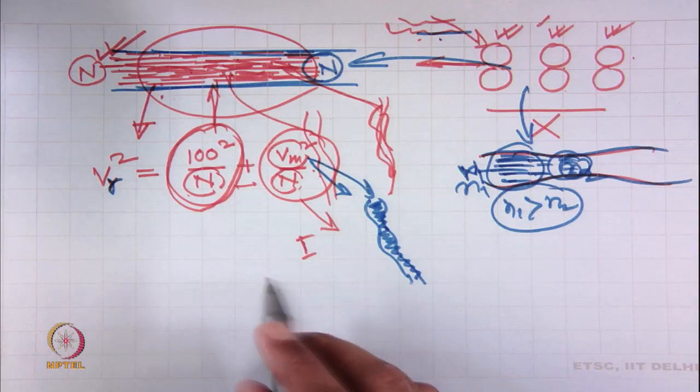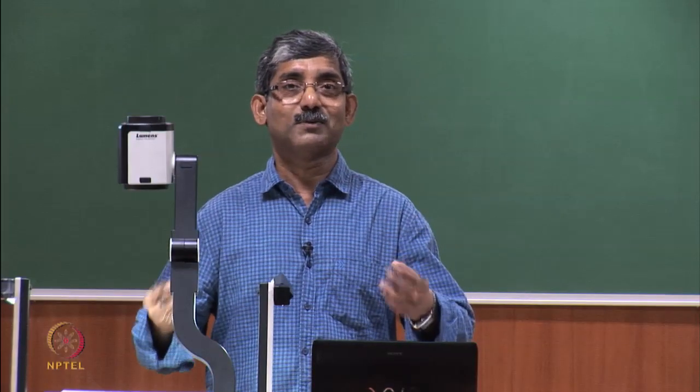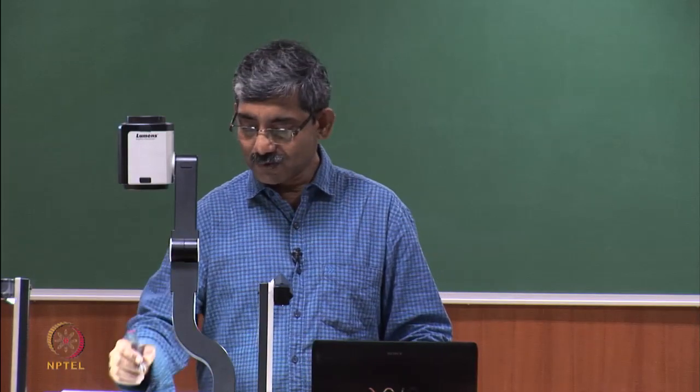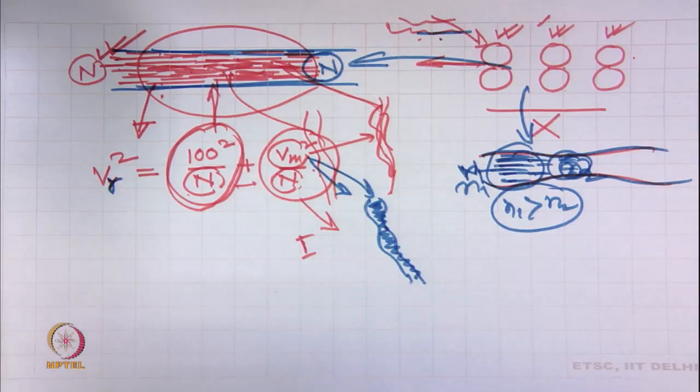Now, can we have a fiber with the least mass variability? Because we have seen natural fiber will have very high variability, and definitely we cannot control that. Can we control this? Yes, we can.